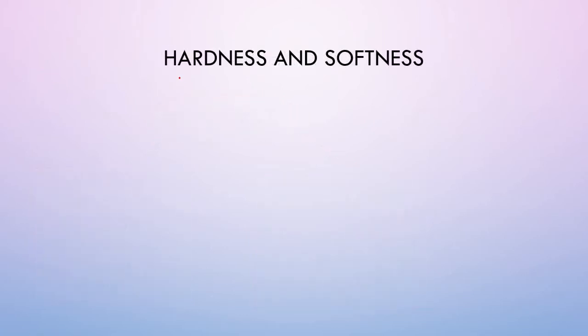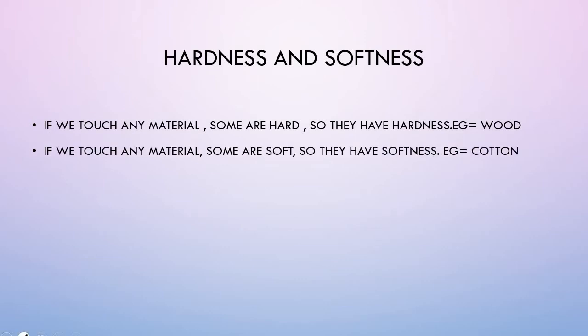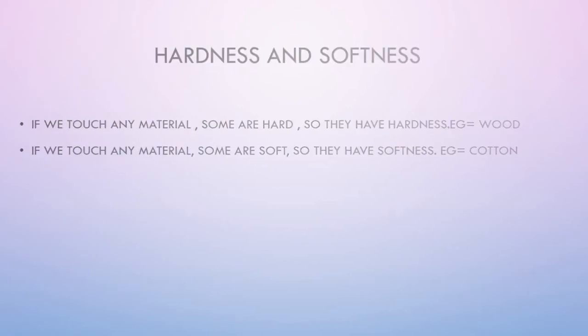So now we learn hardness and softness. If we touch any materials, some are hard, so they have hardness property. So like wood is very hard, we cannot compress it. If we touch any material, some are soft, so they have the property of softness. Example is cotton and a sponge.